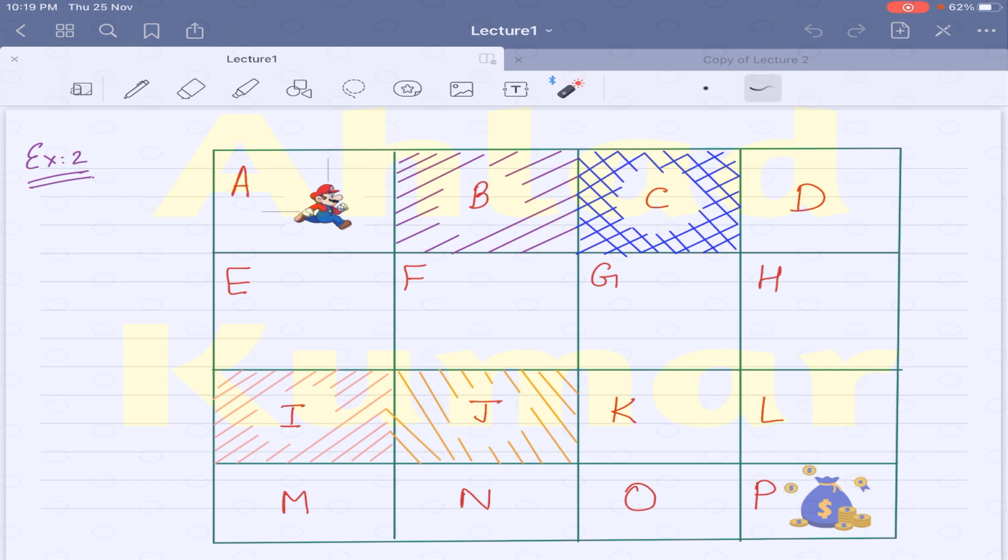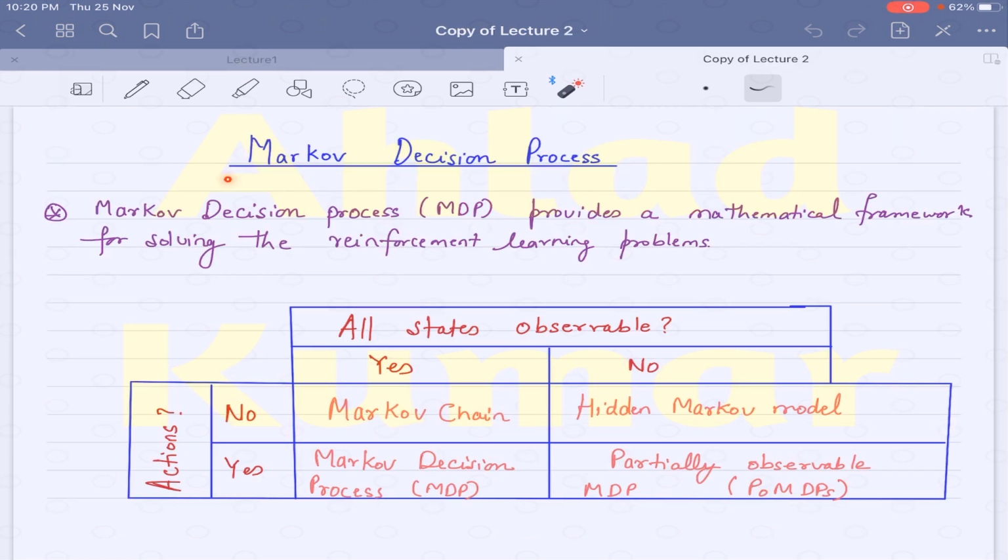These types of interactions between the agent and the environment in which it is present can be modeled mathematically using the Markov decision process. So now you understand why we need Markov decision processes.